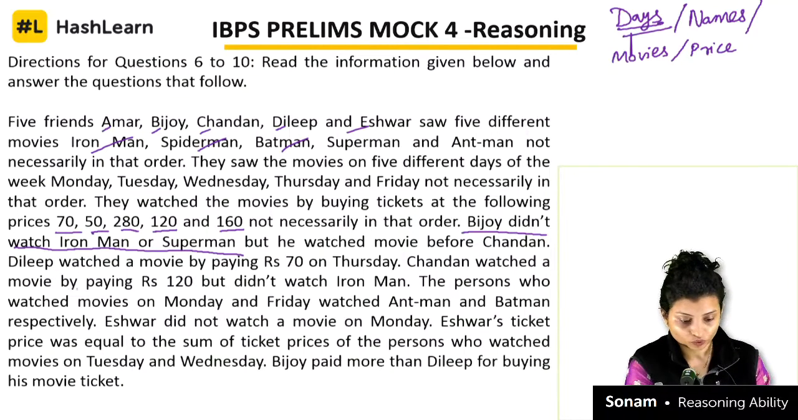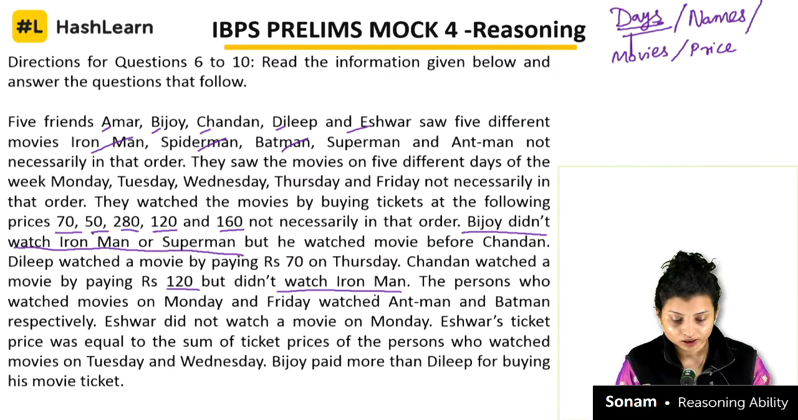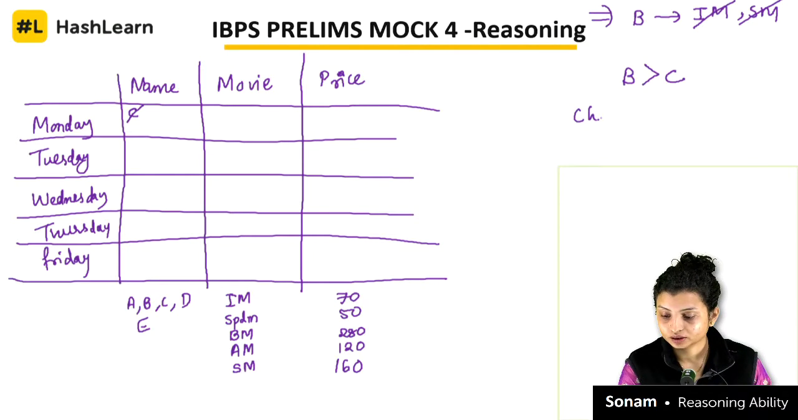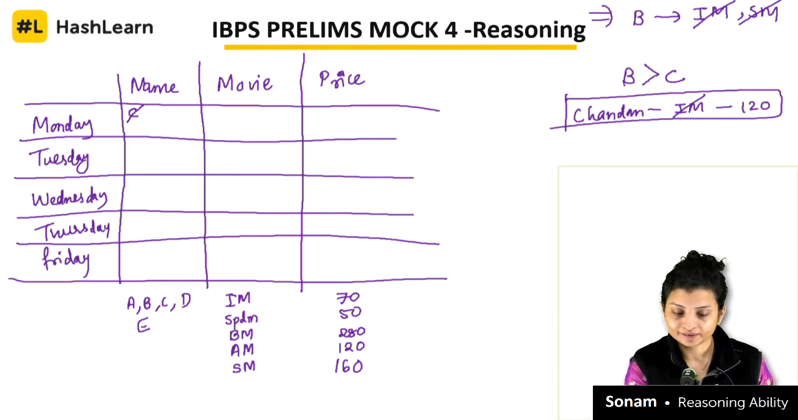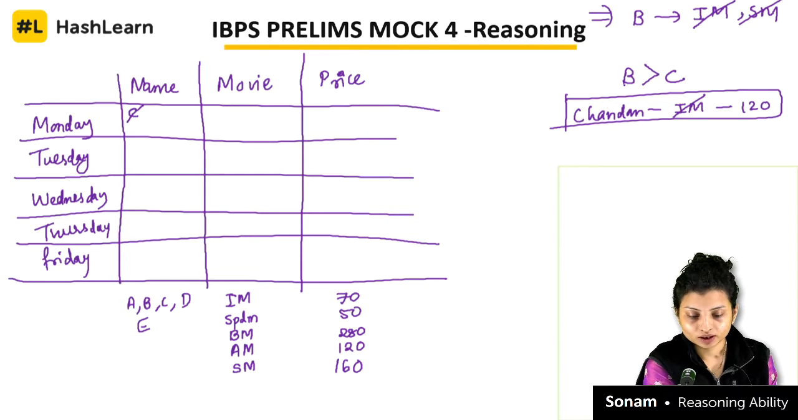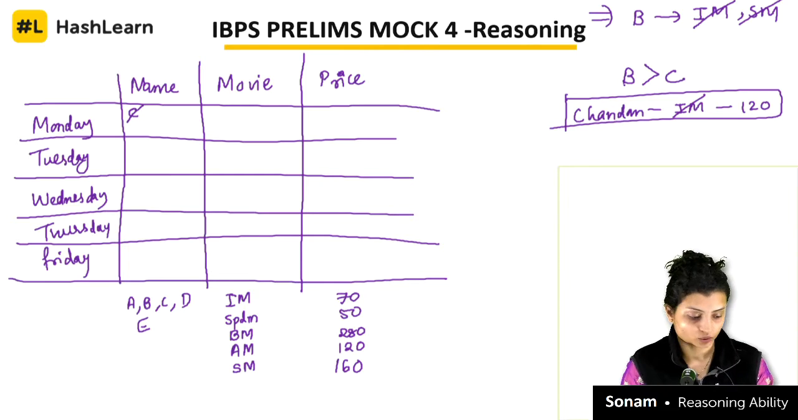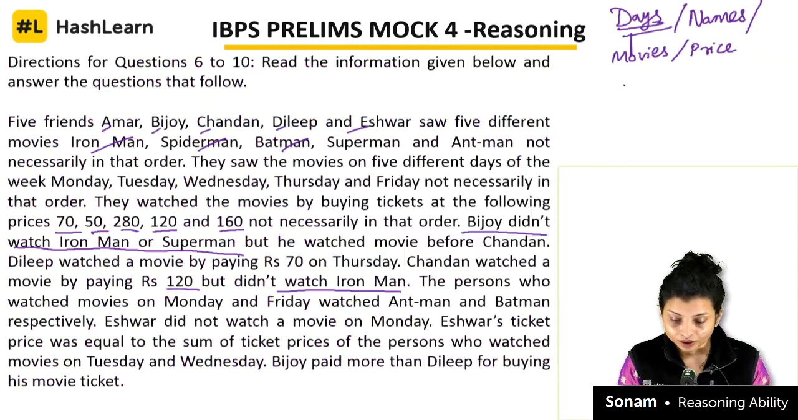All right. Next thing which is given to us is that Chandan watched a movie by paying 120 but didn't watch Iron Man. So one thing is clear that Chandan is paying how much? 120. Chandan paid 120 but didn't watch Iron Man. So this entire row I can fit in anywhere here, correct? In Tuesday, in Wednesday, in Thursday, in Friday, correct? So Chandan with 120.